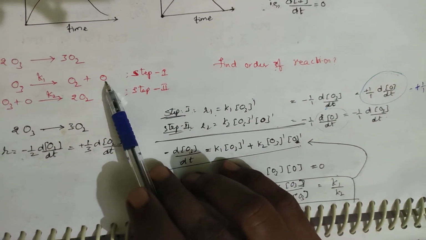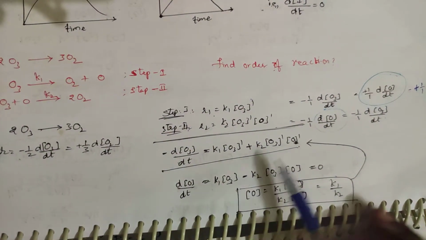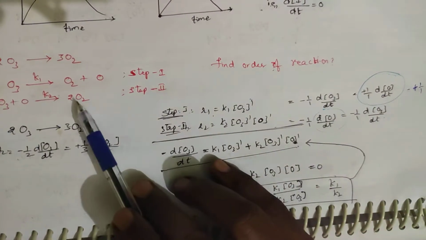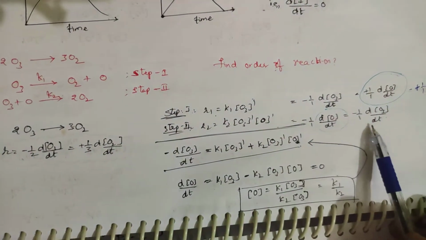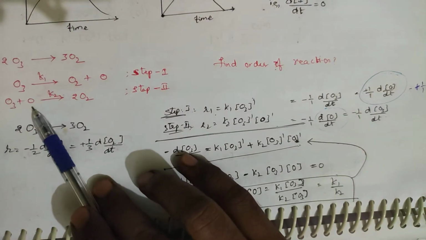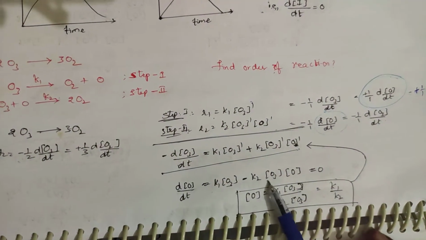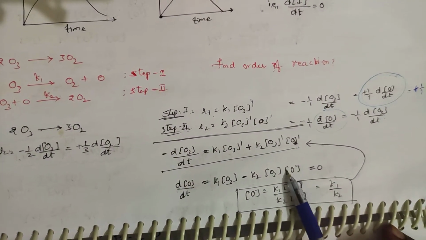See, this side it is the product side. So it is K1 [O3], and this is positive only. In the second step, it is on the negative side. So what you will be getting? Minus K2 [O3][O], the concentration of this one.